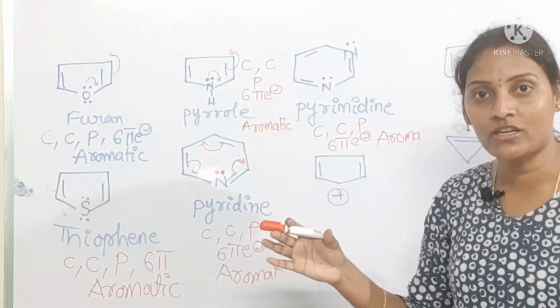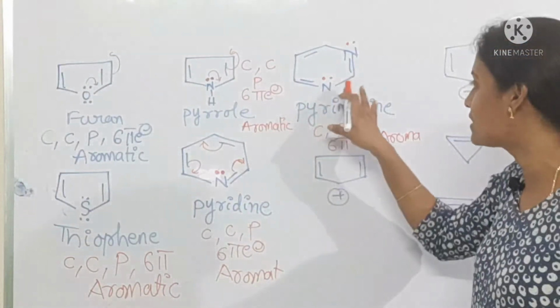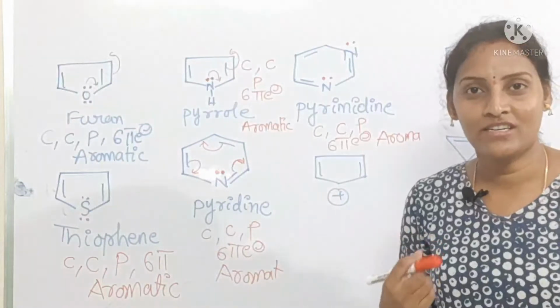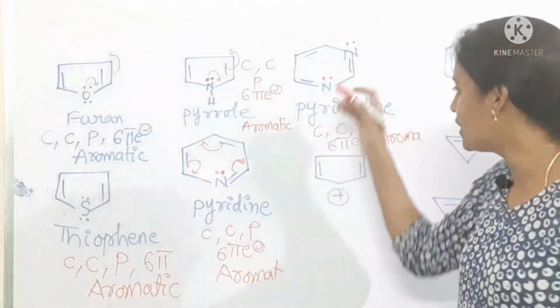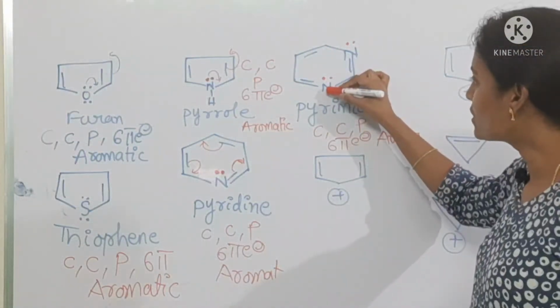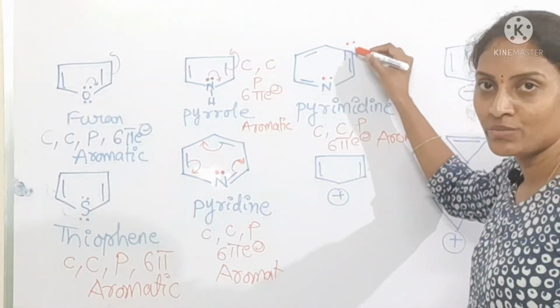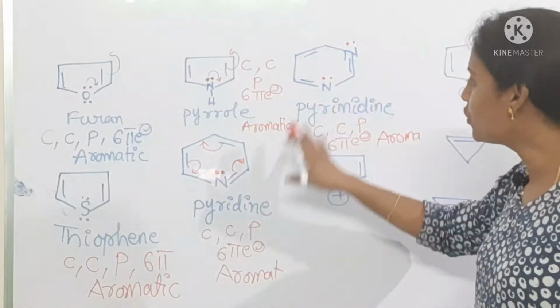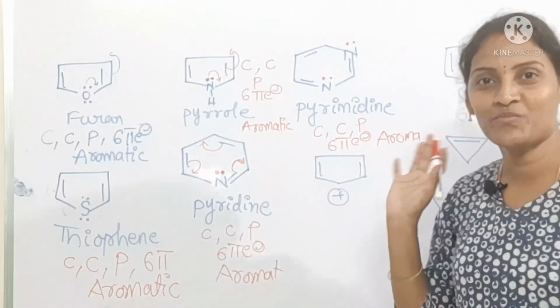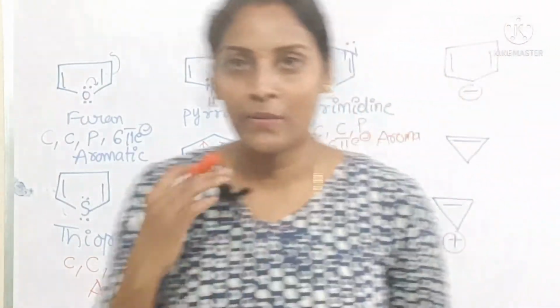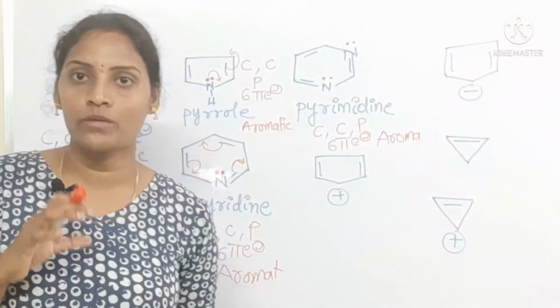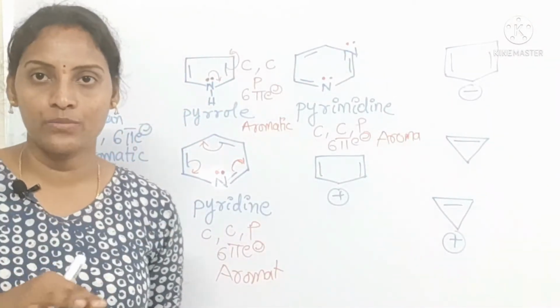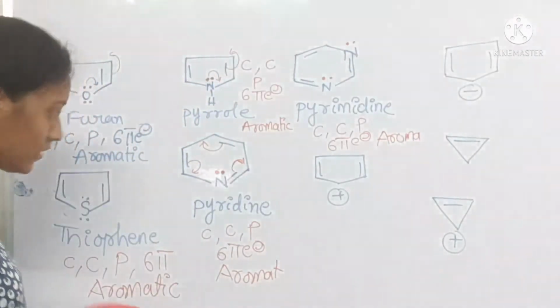They will donate electrons towards nitrogen, but these nitrogens are having withdrawing groups on each other. With respect to this one, this is the withdrawing group, and with respect to this one, this is a withdrawing group, so that when compared to pyridine, this is the best base. Just memorize, you can get bits from this type of points, okay.